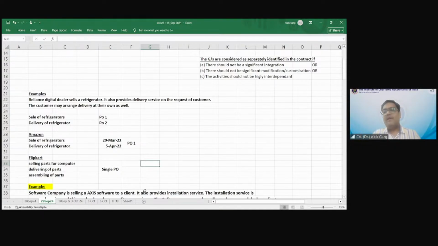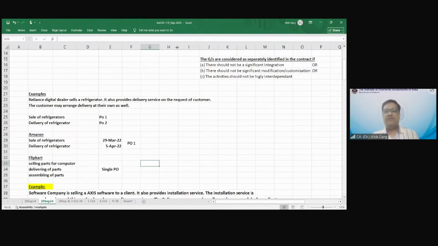Number two, at the contract level, of course, these parts are highly integrated, modified, customized, highly interdependent, to make it a computer. Hence it is not a small activity where you call a mechanic, he will come and in half an hour charge 100, 200, 500 rupees and get it assembled. The answer is no. So it is a single performance obligation. Flipkart will only recognize the revenue when the parts get assembled, if it is part of the contract. Is that clear? Yes, sir.